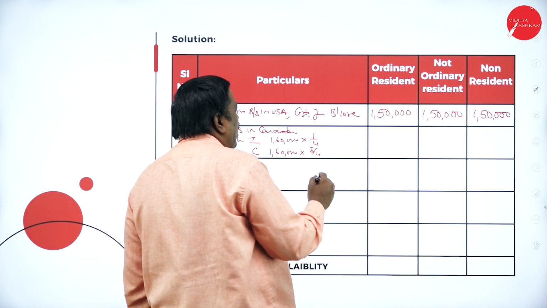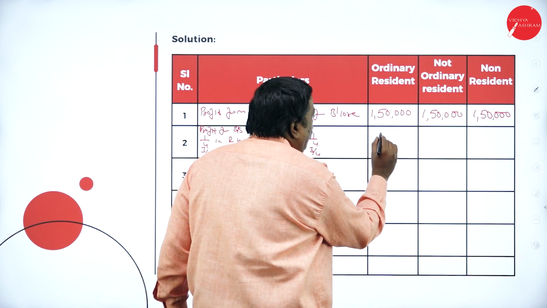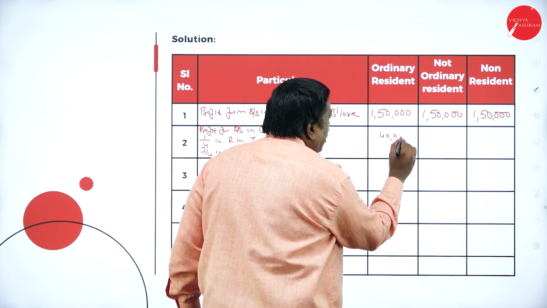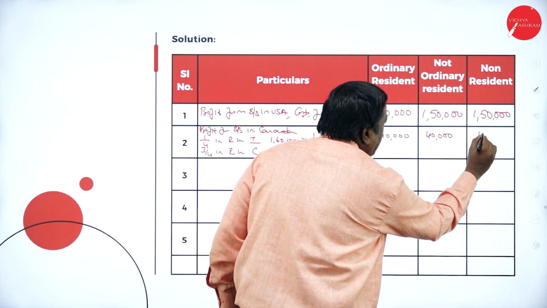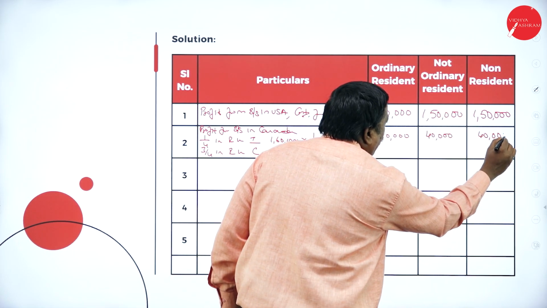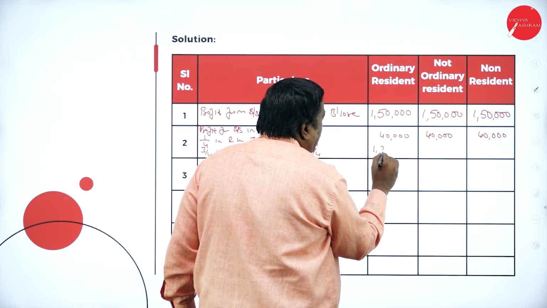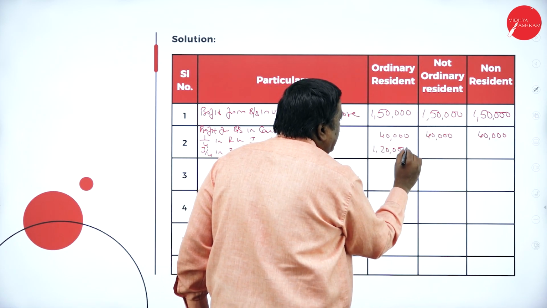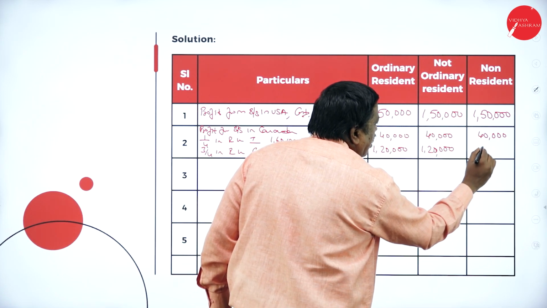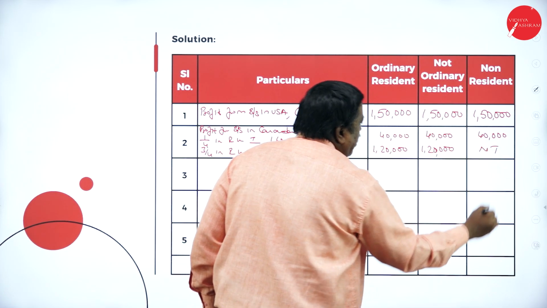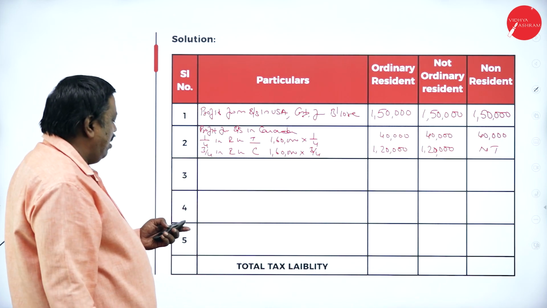So 1,60,000 into 1/4, that is 40,000. 40,000 is taxable in all the three cases. 1,20,000 is taxable in one case, not taxable in the other cases.